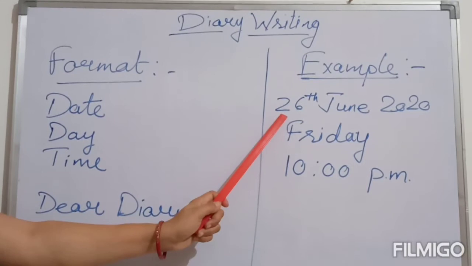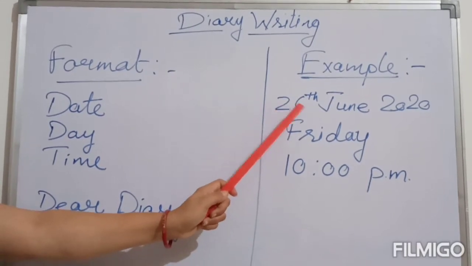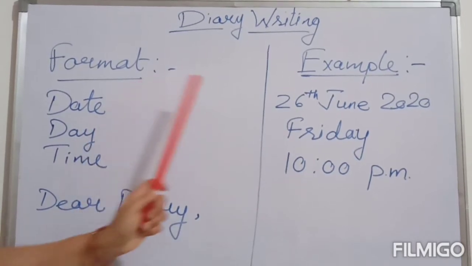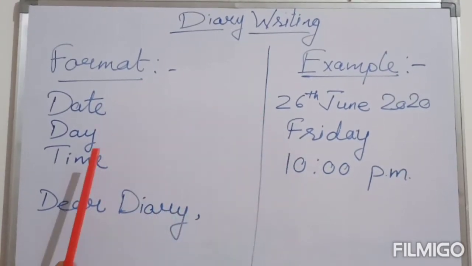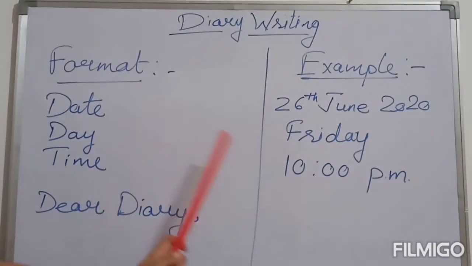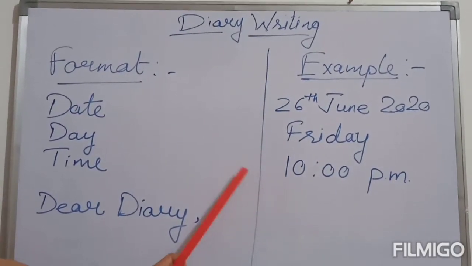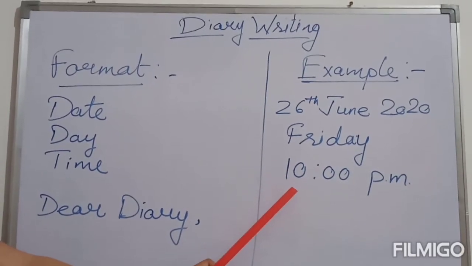This sort of format has to be followed, like 26 June 2020, day Friday, and the time we have to take any night time, like before going to bed we write a diary. So in this manner we can take 10 p.m.